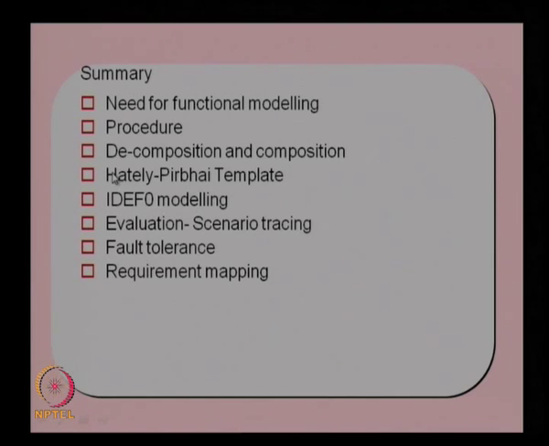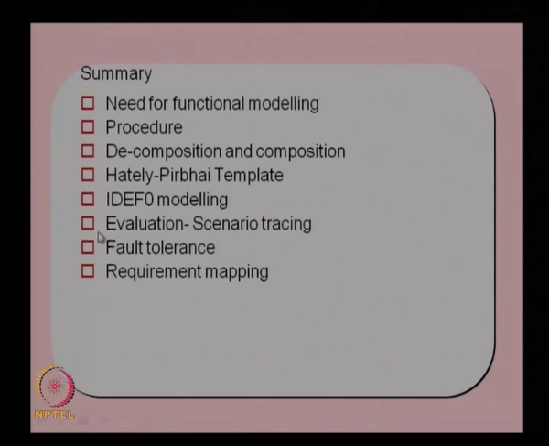Then we saw a few examples and discussed how we use these methods to decompose the functions, and we identified some important additional advantages of using this functional decomposition. One was scenario tracing: taking a particular scenario, identifying all the functions needed for it, and then seeing whether anything is missing or there is any overlap or redundancy in the functions.